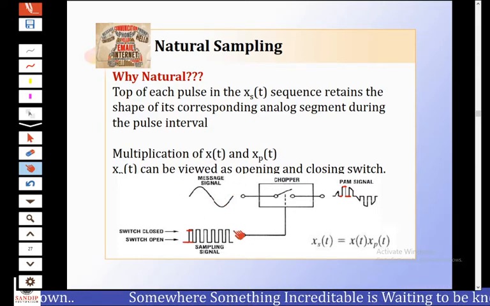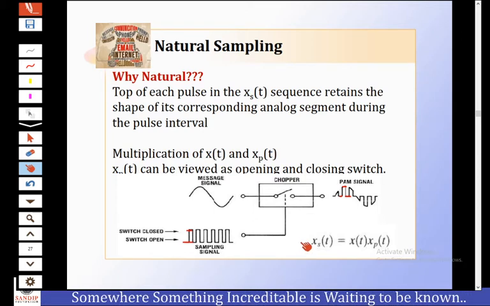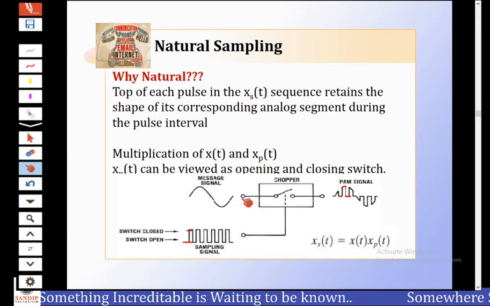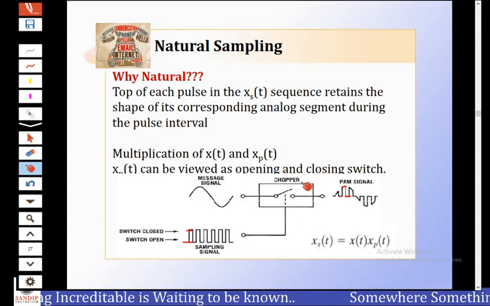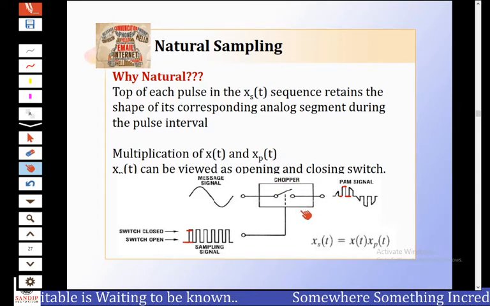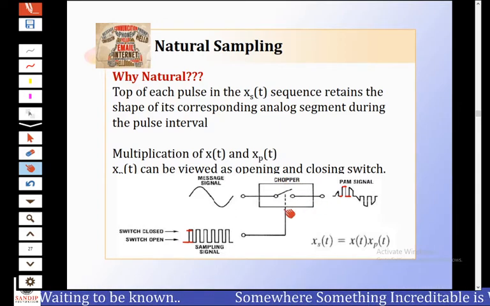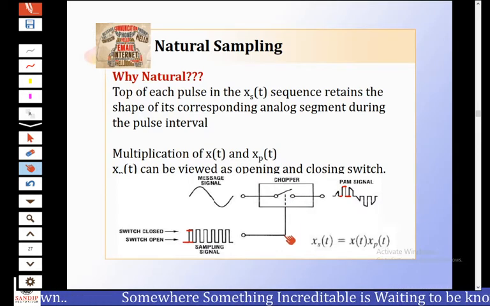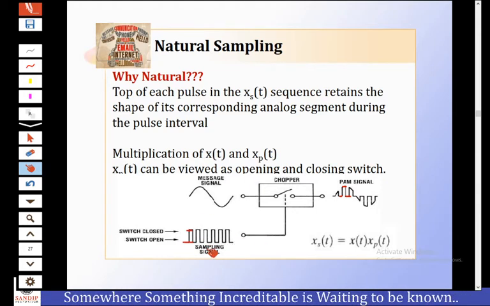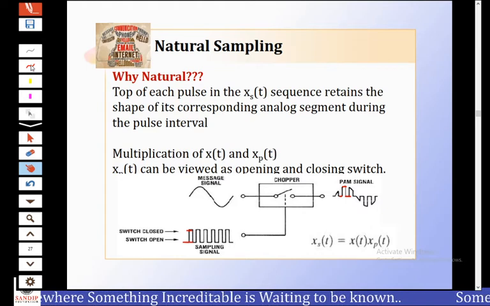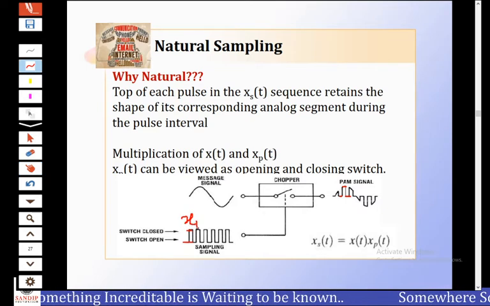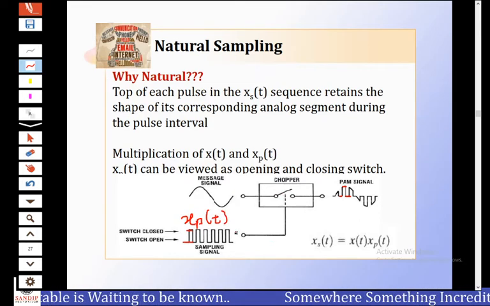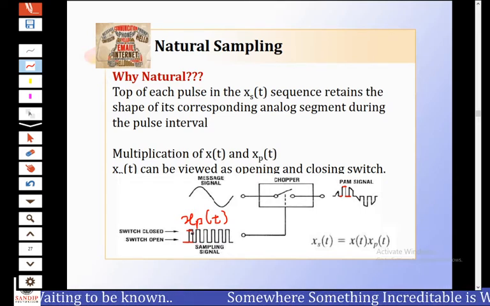Now observe the circuit diagram of natural sampling. Here is the input message signal, the input to this chopper circuit. The chopper circuit may be formed by using a MOSFET acting as a switch, and the switch is opened and closed using the triggering pulse, also known as the sample signal xp(t). This acts as a trigger for the chopper circuit, which can be turned on and off depending on the pulse.